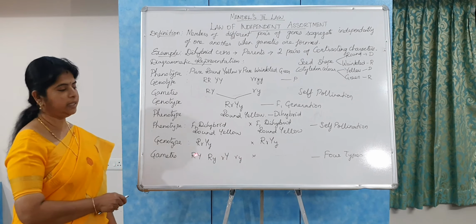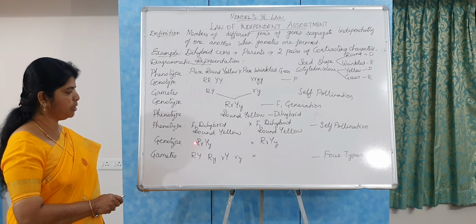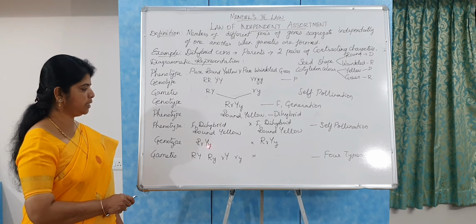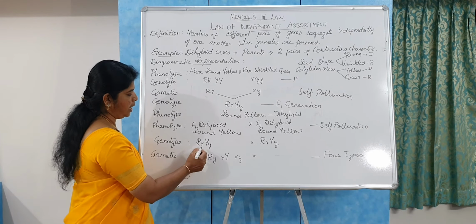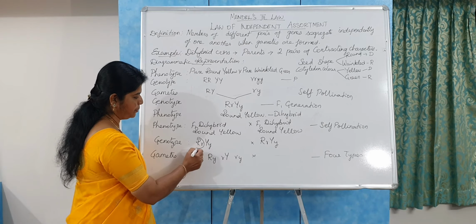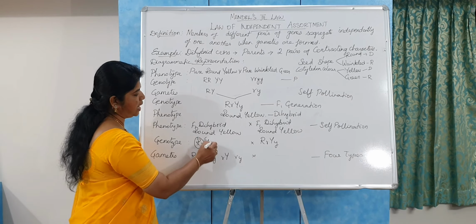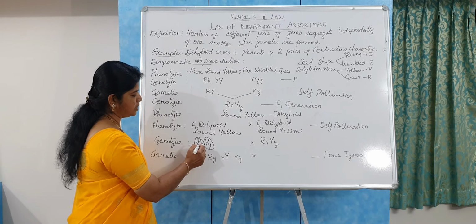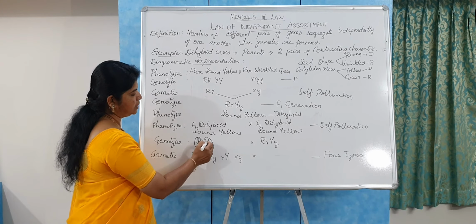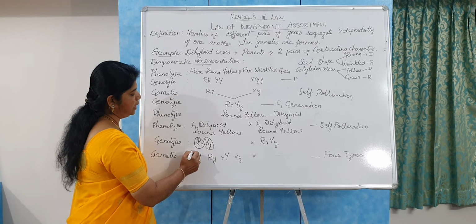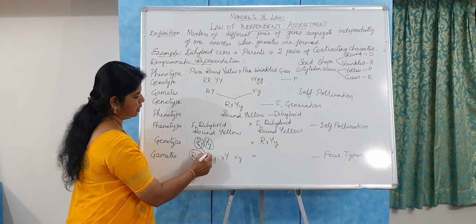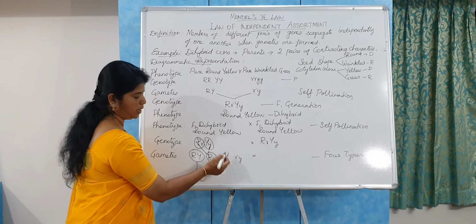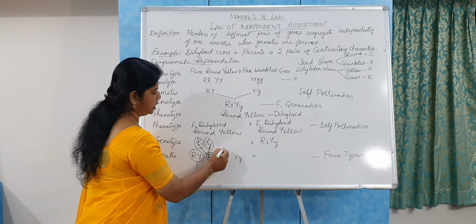Here we can get four types of gametes, because they are in the dihybrid condition. You can see the gamete for round and Y. This is one trait, and this is another trait. The trait for the round seed and the trait for the yellow cotyledon enter into one gamete. Here it is dominant R and recessive y, the second type of gamete.